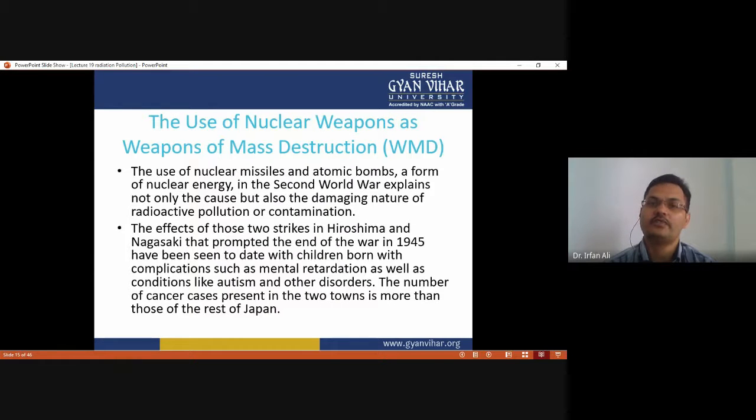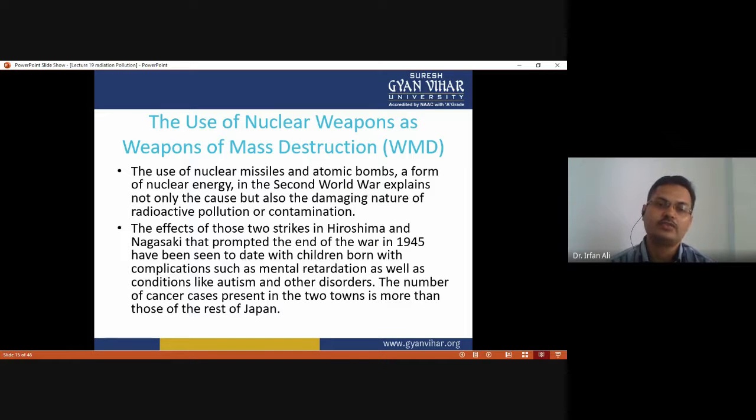The use of nuclear weapons as weapons of mass destruction is another cause of radiation pollution. The use of nuclear missiles and atomic bombs, a form of nuclear energy, in the Second World War explains not only the cause but also the damaging nature of radioactive pollution or contamination.